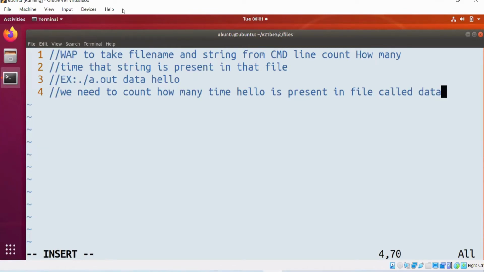We need to take two inputs from the command line. One is the file name, two is the string which you want to search. Our task is, in that file, how many times that string is present, we need to count and display.